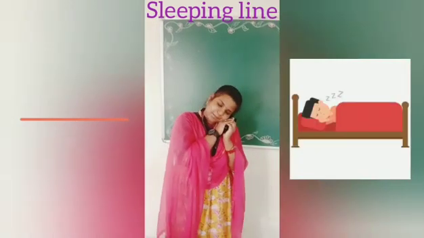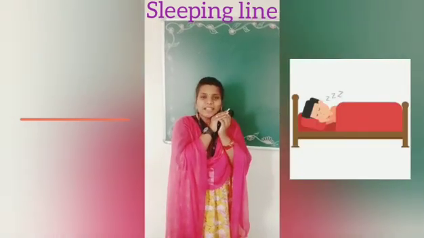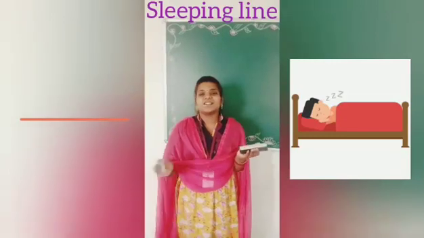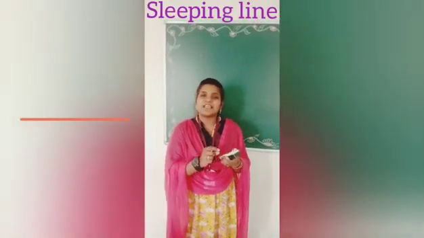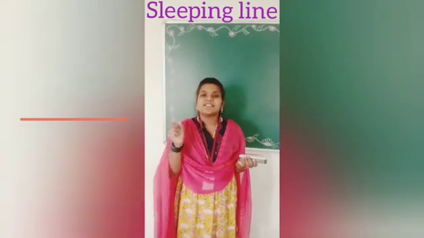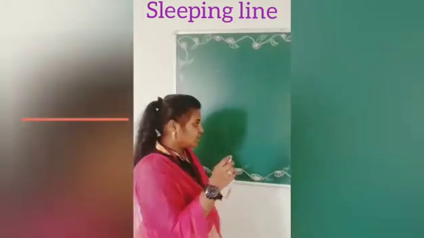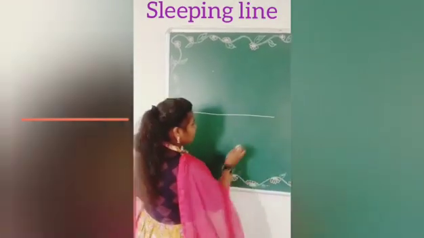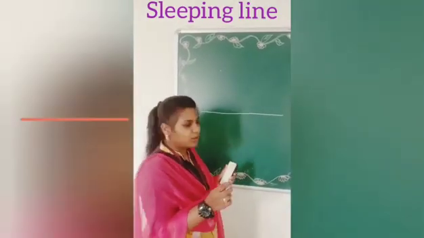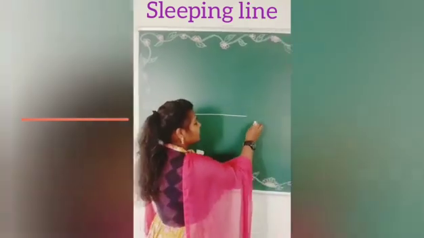Our next pattern is sleeping line. Do you remember when you are sleeping? When you are sleeping, you are lying in horizontal position. So the objects which lie in horizontal position are similar to the sleeping line. So this is sleeping line. So shall we see the example for the sleeping line?